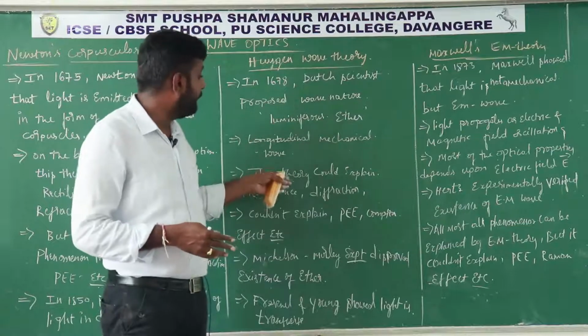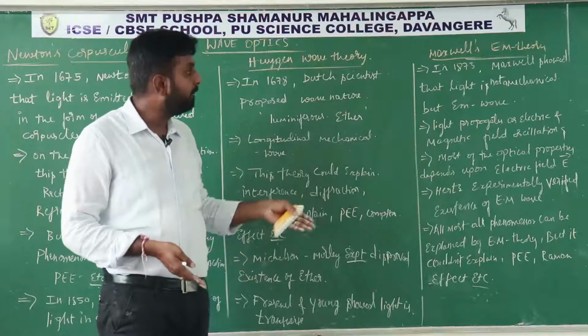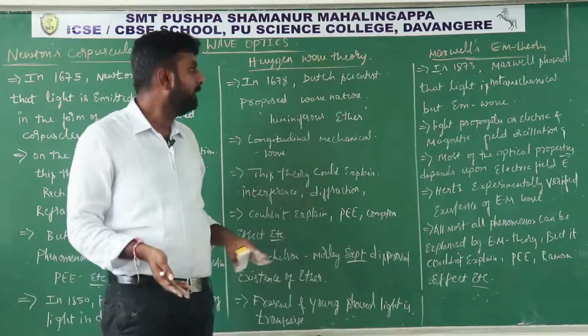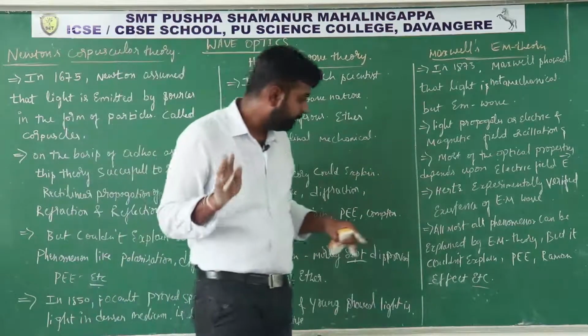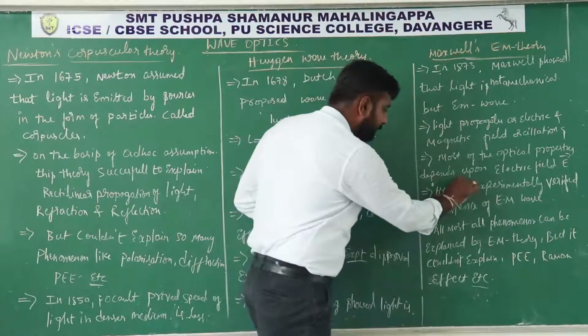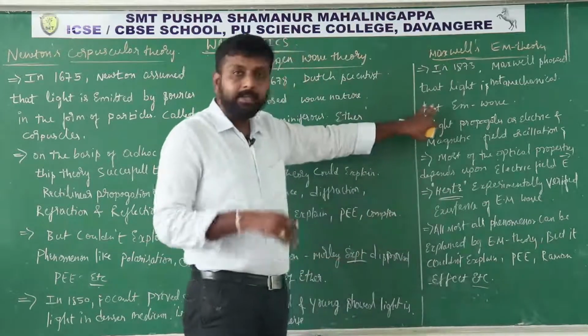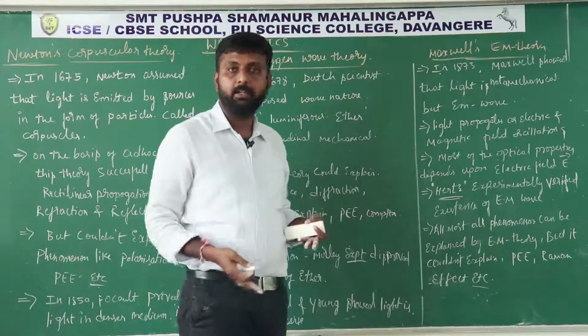So this Huygens wave theory failed to explain polarization also. That we can explain by using EM wave theory, by considering light as an electromagnetic wave. And also one more scientist, named Hertz, explained theoretically what the proof is for light being an electromagnetic wave.